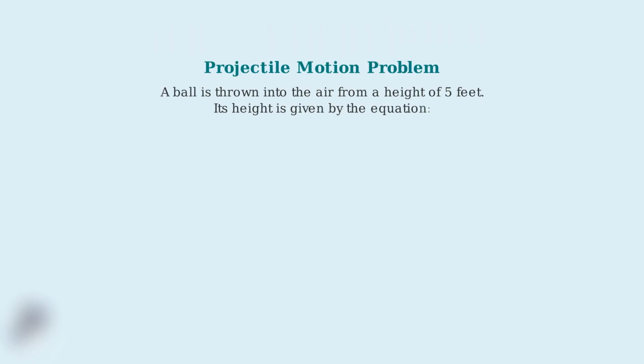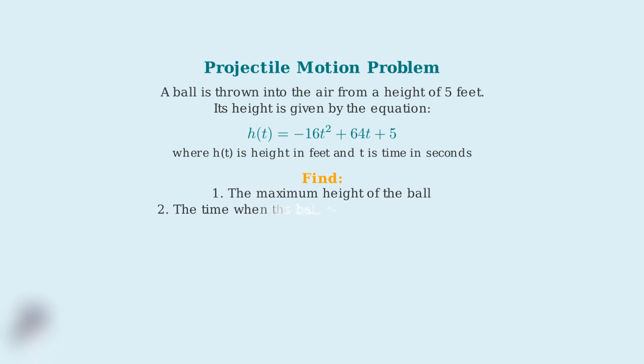Now we'll explore how vertex form applies to real-world scenarios through a projectile motion problem. This type of problem appears frequently in physics and engineering applications. A ball is thrown into the air from a height of 5 feet. Its height at any time t is given by the equation h of t equals negative 16t squared plus 64t plus 5, where h of t is the height in feet and t is the time in seconds. We need to find two things. First, the maximum height of the ball, and second, the time when the ball reaches this maximum height.